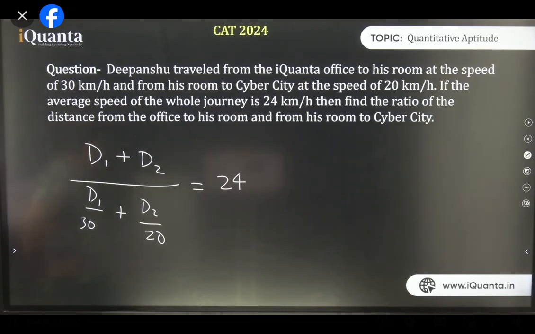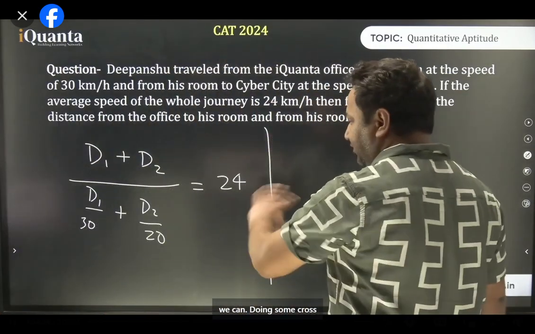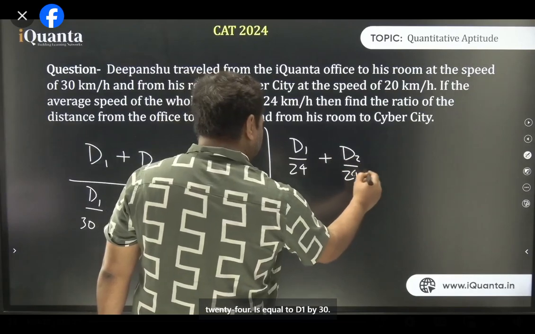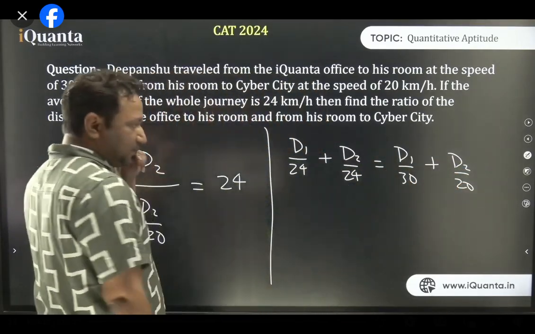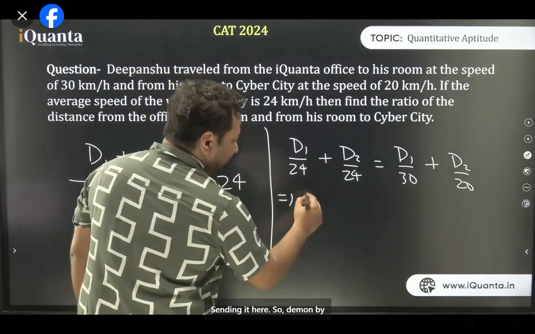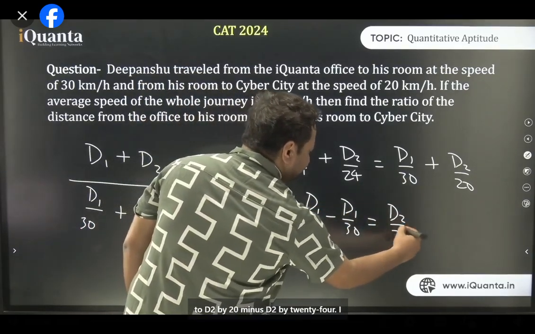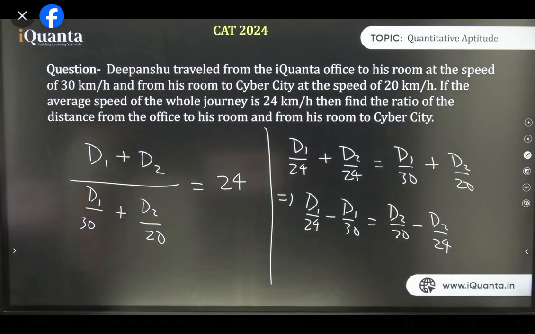All right. Can we solve this? Of course we can. Doing some cross multiplication and everything, we'll get D1 by 24 plus D2 by 24 is equal to D1 by 30 plus D2 by 20. Sending it here, D1 by 24 minus D1 by 30 is equal to D2 by 20 minus D2 by 24. I hope all of you can solve it and you will get 1:1. Can you solve it or should I solve it? All of you able to solve this?